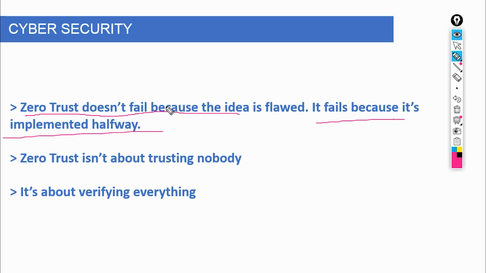So now you've seen the reality. Zero Trust doesn't fail because the idea is flawed. It fails because it's implemented halfway. Credentials get stolen, MFA gets abused, devices get trusted blindly, access is too open, sessions go unchecked, APIs stay exposed, networks lack segmentation, third parties become backdoors, and when attackers finally get in, they silence the system. That's not a security problem. That's a discipline problem. If you're serious about cybersecurity, start thinking like this.